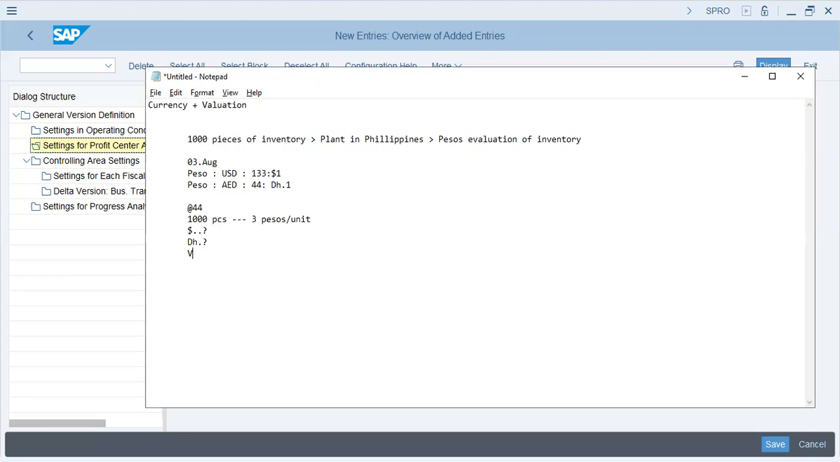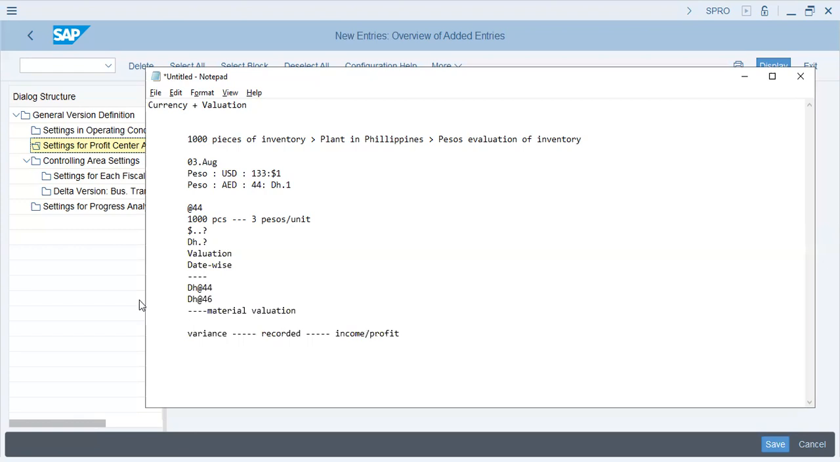Okay, this is valuation, which is date wise, and this can change. Today, the dirham is at 44. Tomorrow, it will be at 46. So material valuation will differ, it will change. So this difference, or you can call that variance, okay, is recorded in the books as income or profit based on your currency valuation.